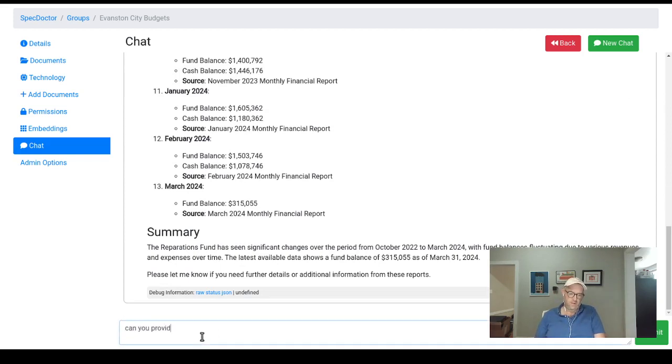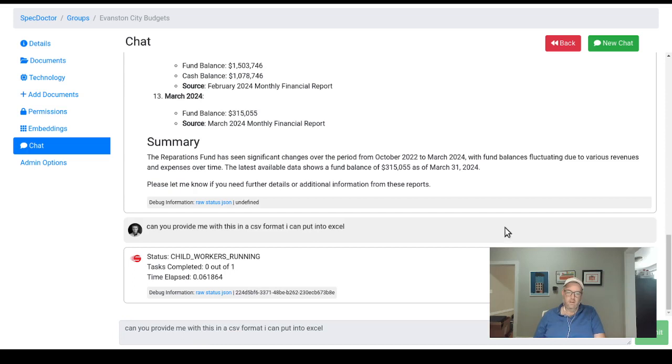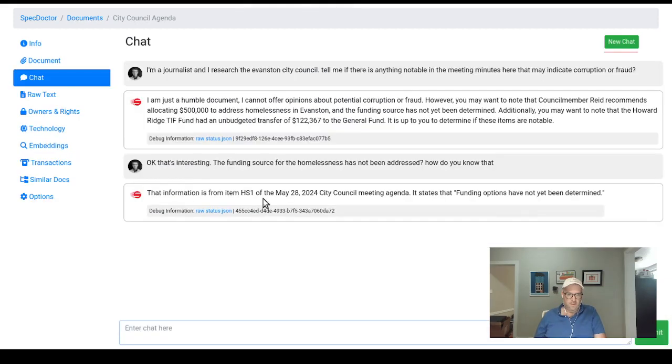Can you provide me with this in a CSV format I can put into Excel? We'll try it again. Maybe it'll work this time. There's probably a bug now I gotta go find and fix. So that's fun. Okay, so let's go back to here. The information is from this. It states that funding options have not yet been determined. Okay, that's very interesting.